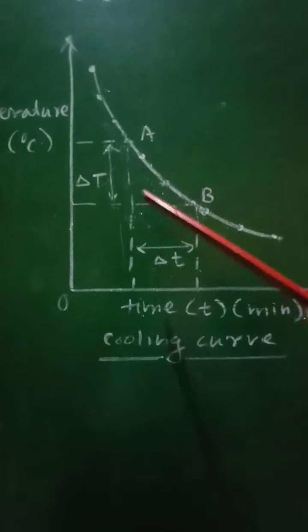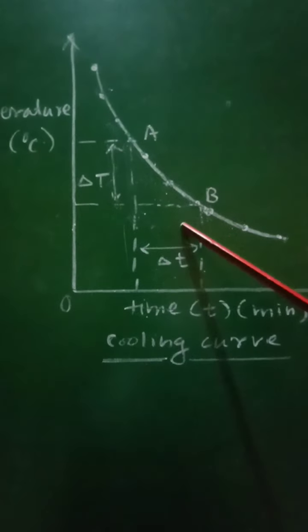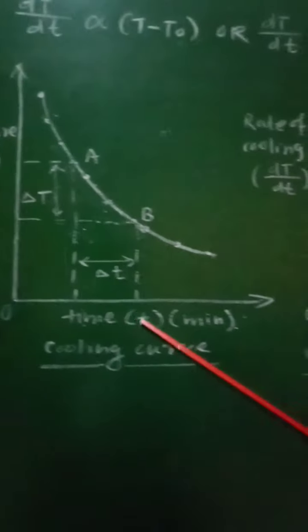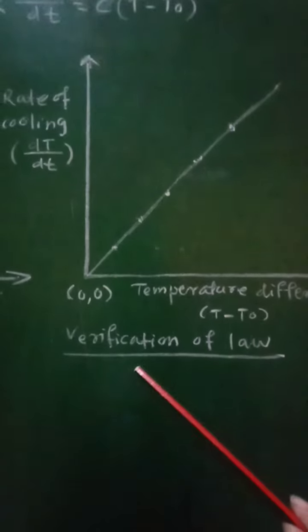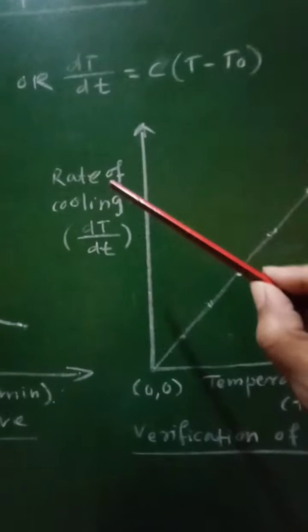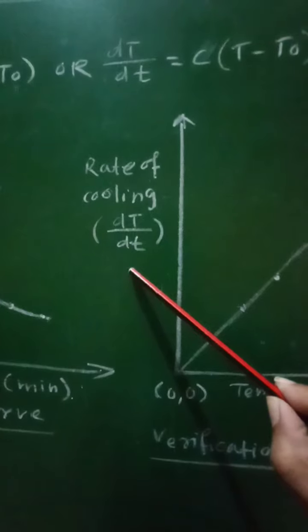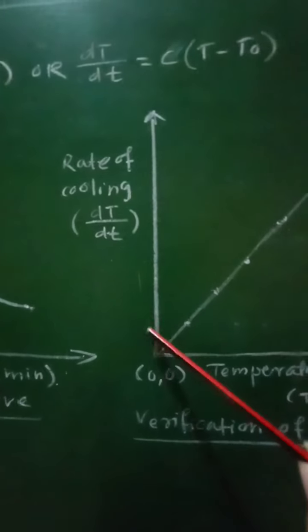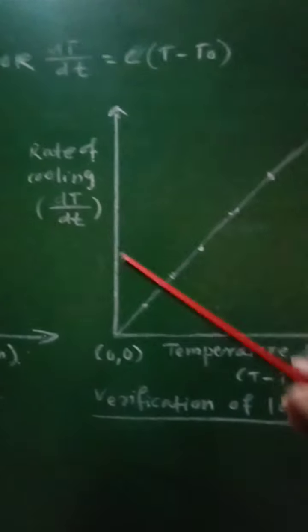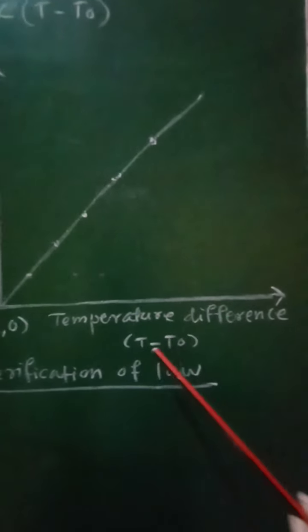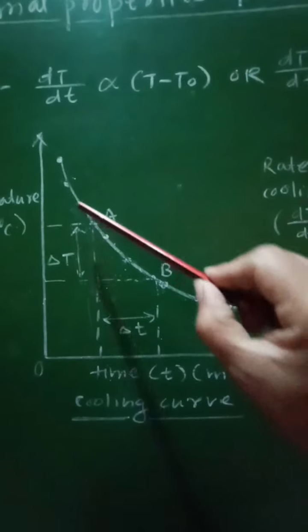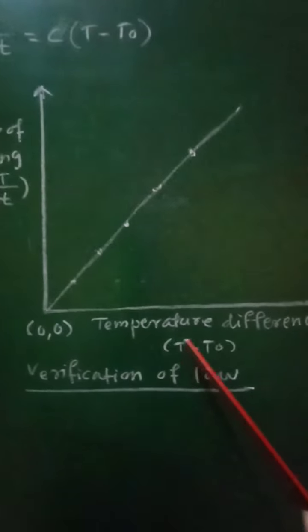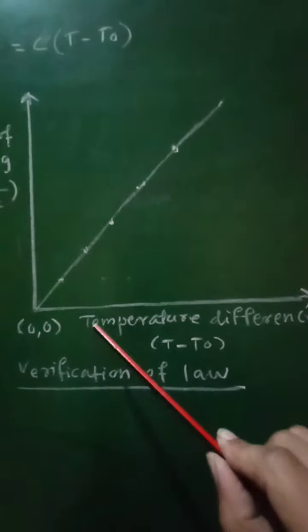Then, finding the slopes of these tangents for different points, we can plot the next graph for the verification of this law. The rate of cooling dT by dt will be plotted along the y-axis, and the temperature difference T minus T0 for these selected points on the cooling curve will be plotted along the x-axis, with origin as 0, 0.